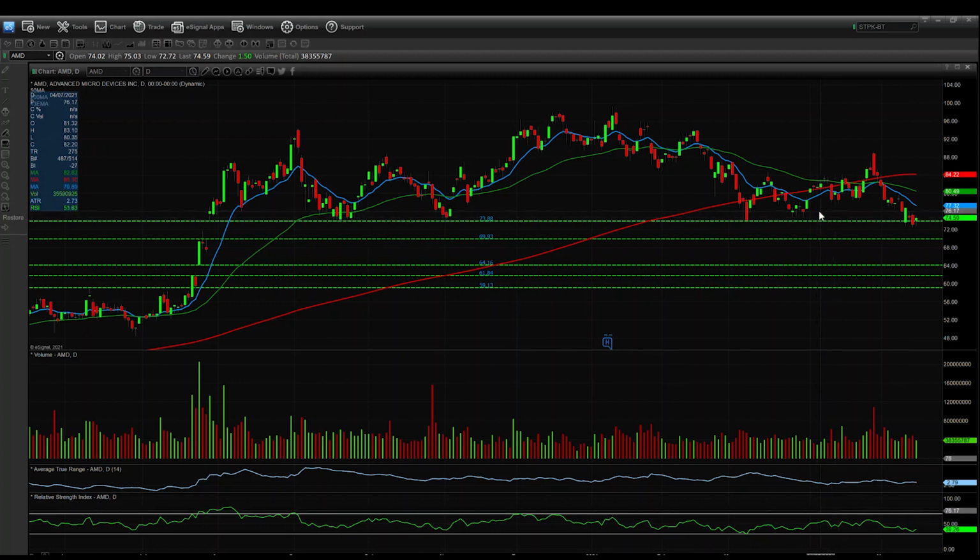So I'm anticipating it to keep this as support and hopefully go back on an uptrend. But if it does not hold by the end of the week, I would expect a little bit of drop. Possibly the next point would be 69.93. If that doesn't hold, it can go anywhere from the low 60s.